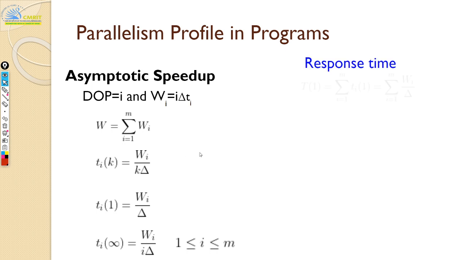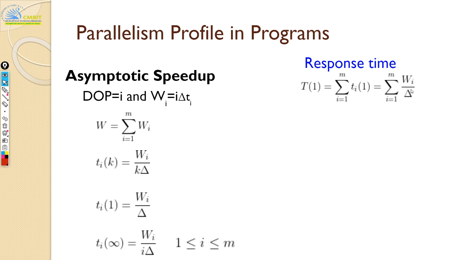Okay, now to calculate response time, response time is nothing but the summation of all the time instances, correct? So how much time you took in step 1, how much time you took in step 2. You add all this, you get your response time. And t of 1 means the overall execution time, that's what you call response time here: execution time with just one processor.